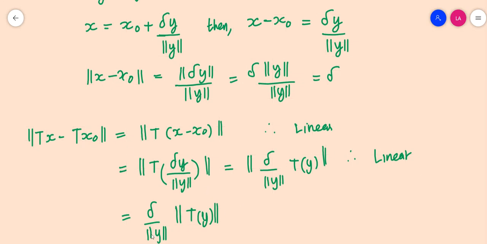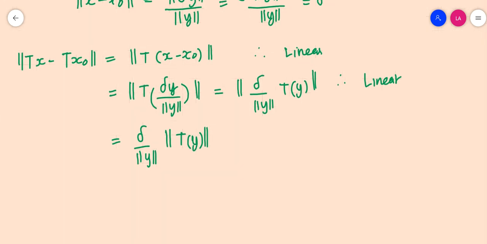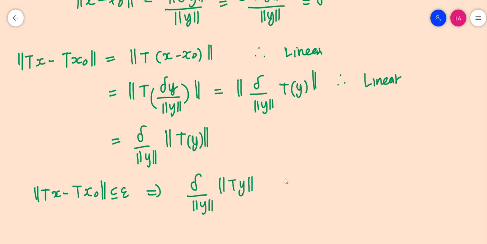So which means that delta by norm y into norm of Ty is actually less than or equal to epsilon. So norm of Tx minus Tx naught less than or equal to epsilon implies delta by norm y into norm of Ty is less than or equal to epsilon.